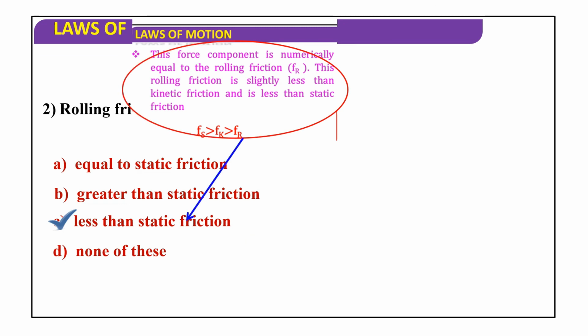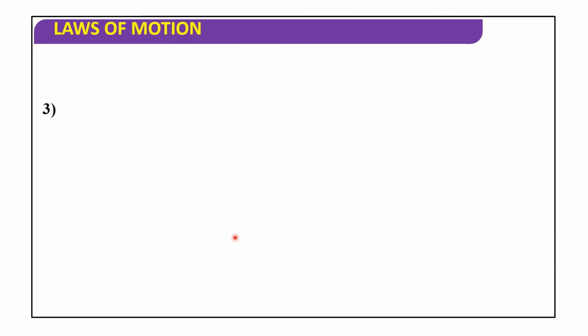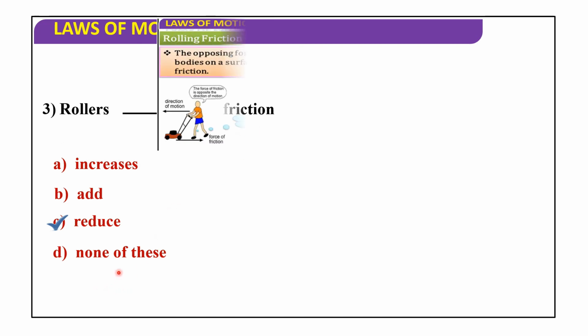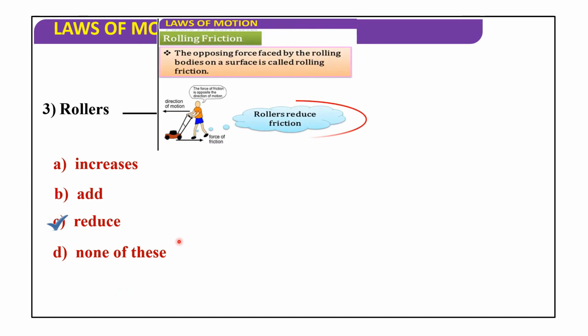Next. Rollers dash friction: increases, add, reduce, or none of these. Rollers reduce the friction. By applying wheels, ball bearings or rollers, we can reduce the friction. So rollers reduce friction.